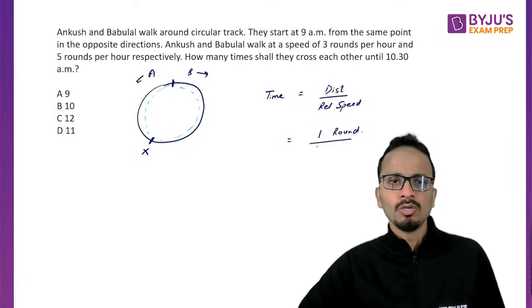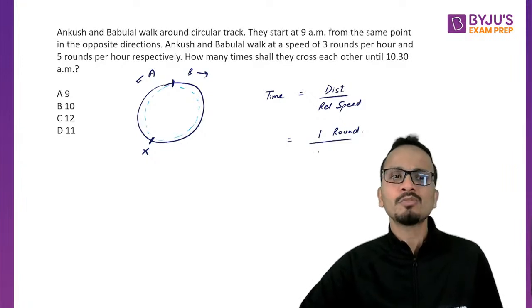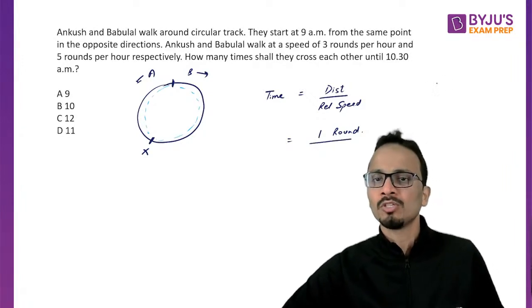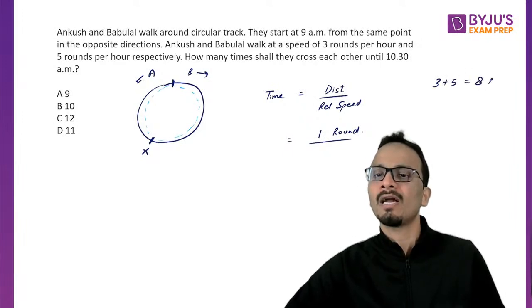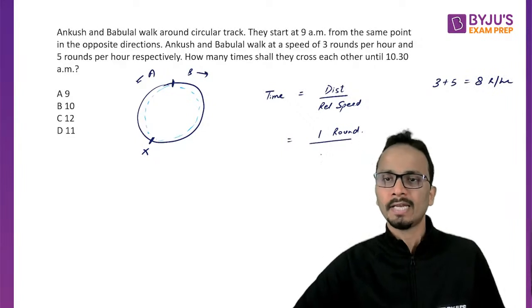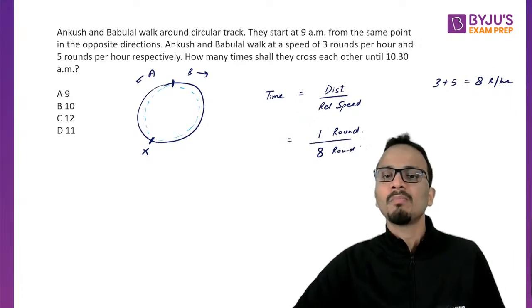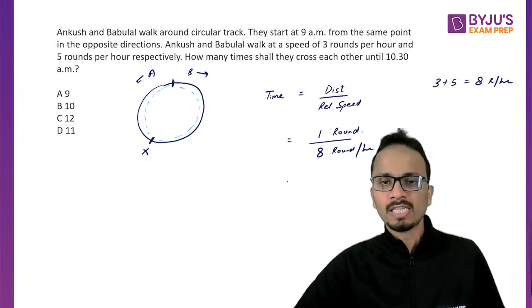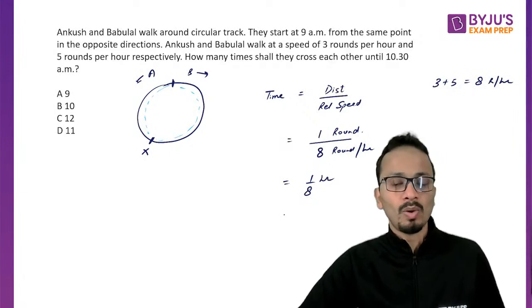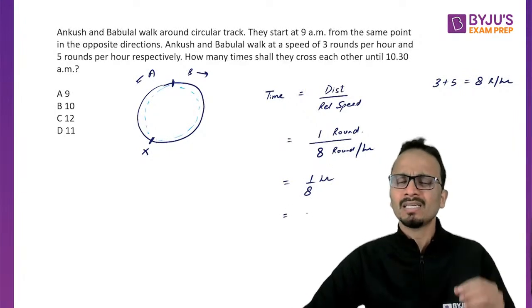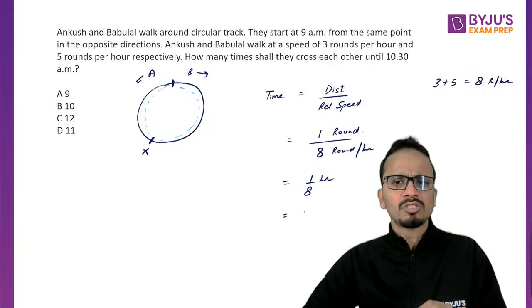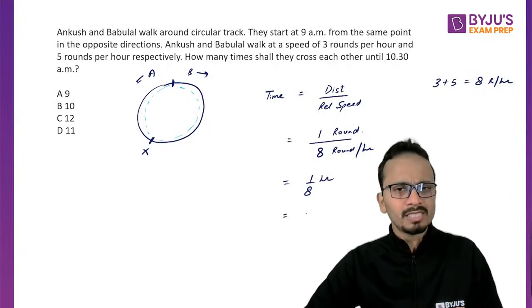A's speed is 3 rounds per hour and B's speed is 5 rounds per hour, so the relative speed will be 3 plus 5, that is 8 rounds per hour. So this time will come out to be 1 upon 8 hour. Now 1 upon 8 hour, you can say that 60 upon 8 minutes, right?